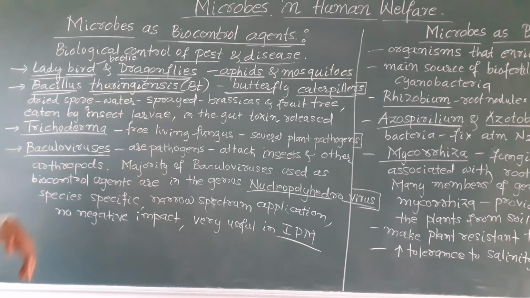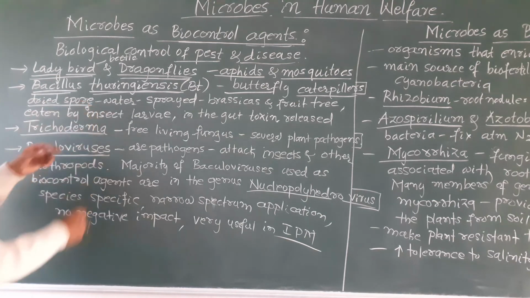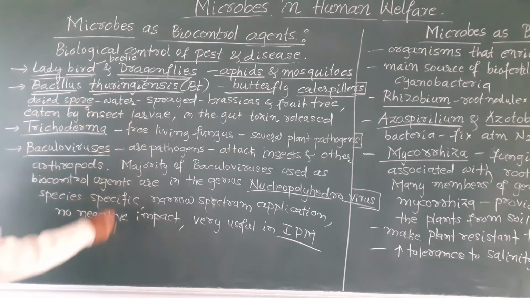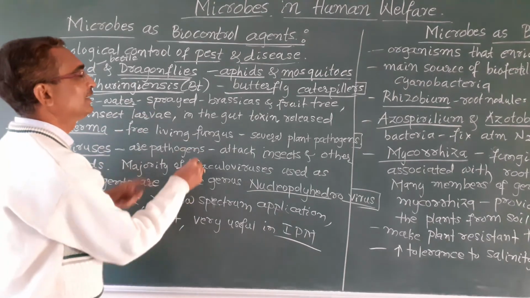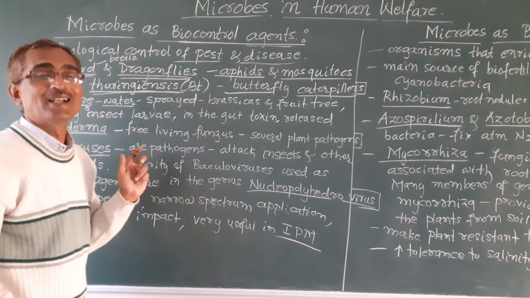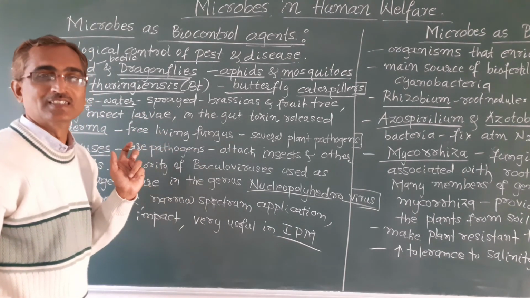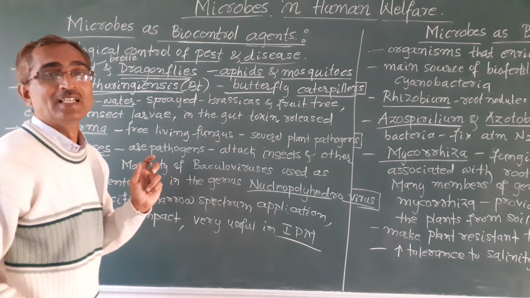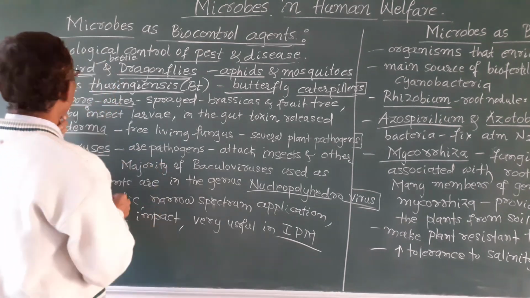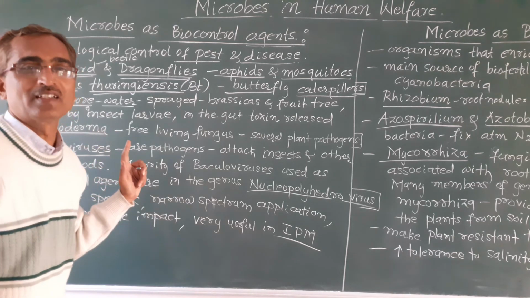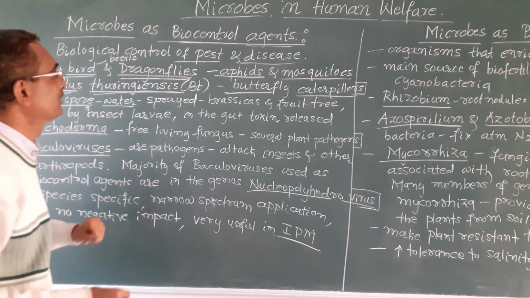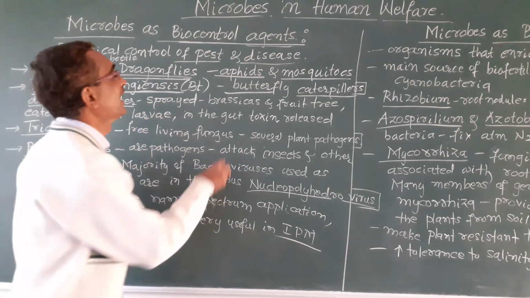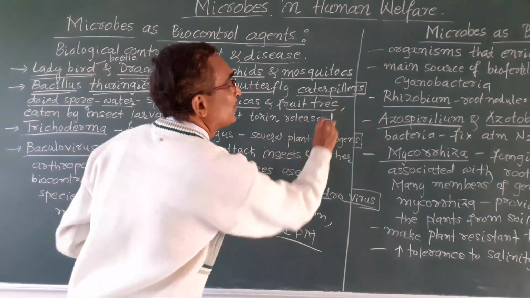The dried spores of Bacillus thuringiensis, that is BT, are mixed with water, and that is sprayed on the plants on which we want to control the disease and insect pests, plants like brassicas and fruit trees.